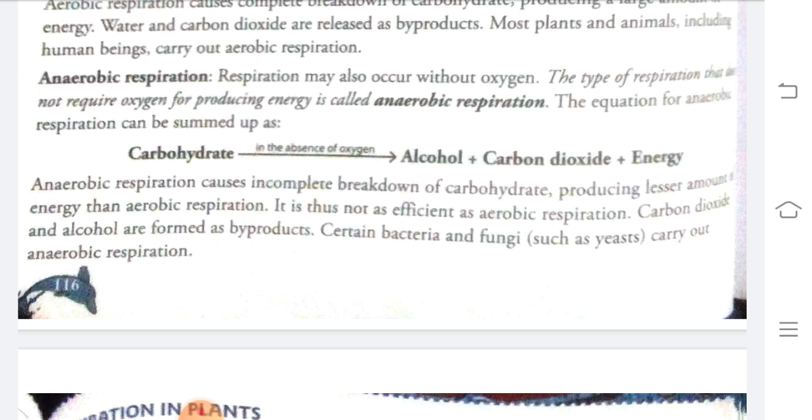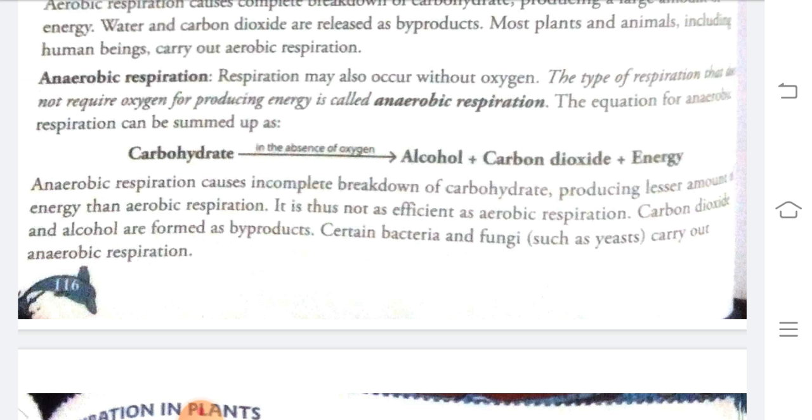So how can we define anaerobic respiration? The type of respiration that does not require oxygen for production of energy is called anaerobic respiration.